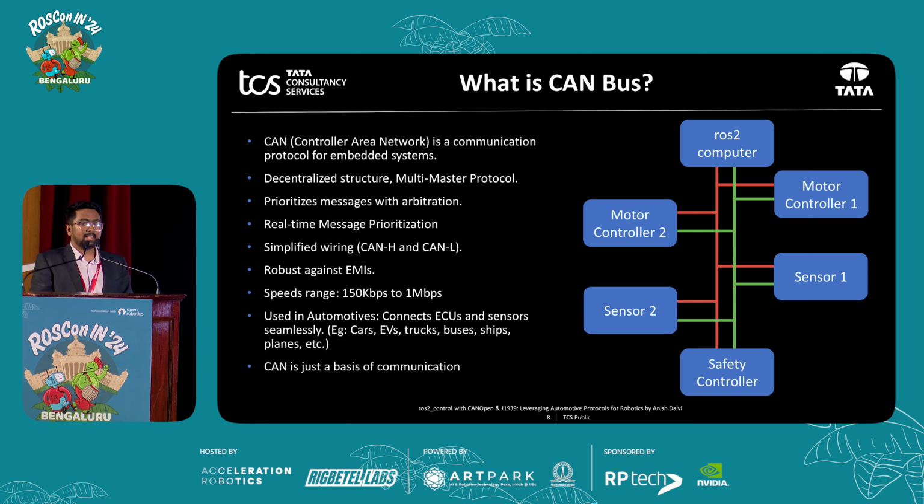Then in the case of wiring, it just uses two wires, CAN H and CAN L, which makes wiring very, very easy. Then it's robust against EMI. So let's say EMI occurs, like interference occurs with our CAN system. What it does is affect the CAN high line and CAN low line at the same time, which basically cancels out and nullifies the effect. So that's how it is robust. And speed ranges from 150 kbps to 1 Mbps. In CAN FD or CAN XL, you can get speeds greater than 1 Mbps.